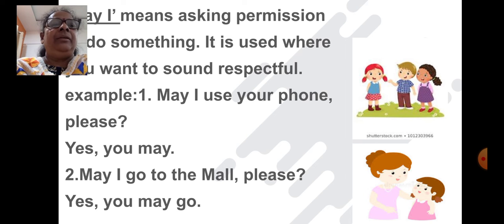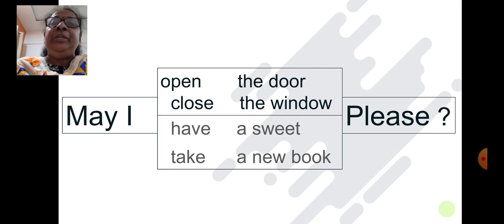Very good. Now we will use these words and we'll write questions and answers. Okay, children? Like, may I open the door please? May I close the window please? So we will write the questions and answers. Okay, teacher will show you.